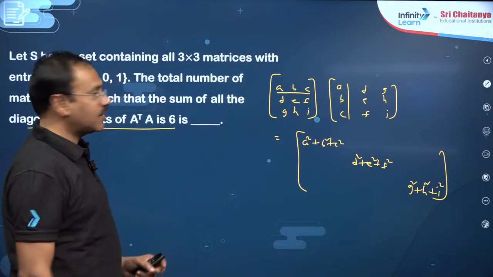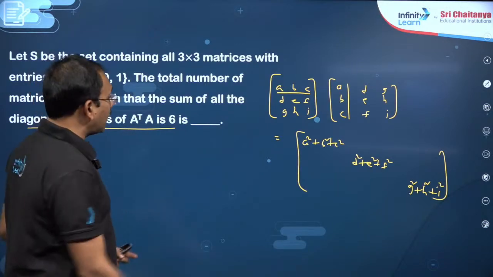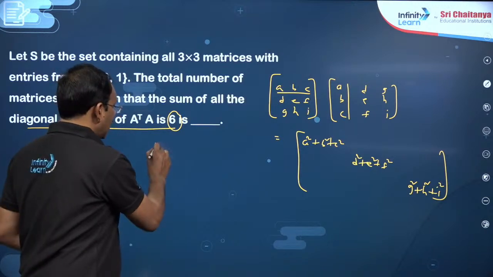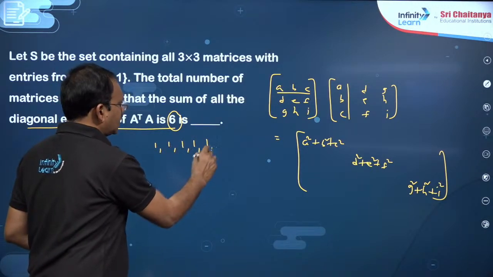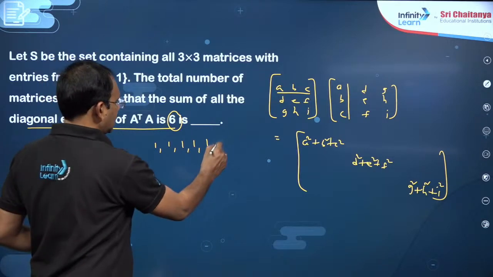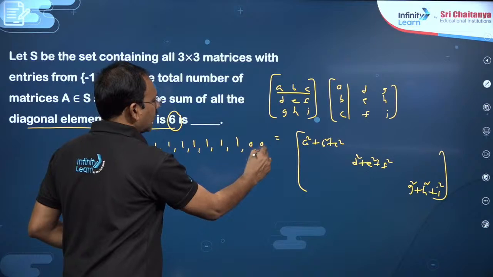So here, dear students, he is saying the trace of A transpose into A is 6, which means the sum of the squares must be 6. So what entries should I take? You can take 6 ones, correct friends, because the entries must be -1, 0, 1. And 3 zeros I can take.